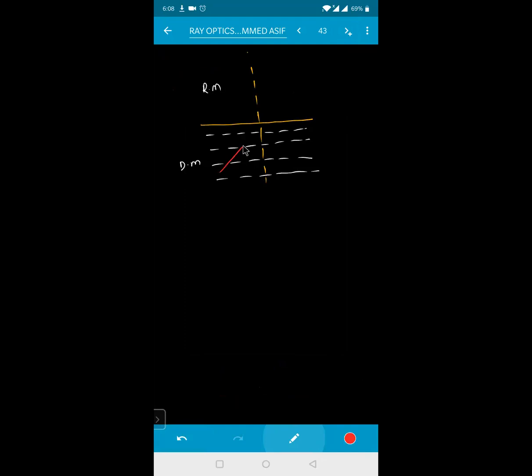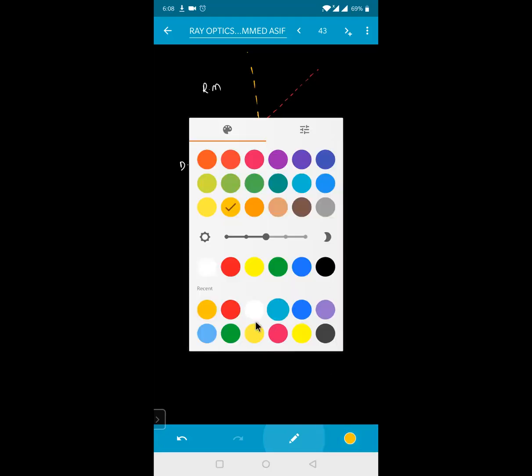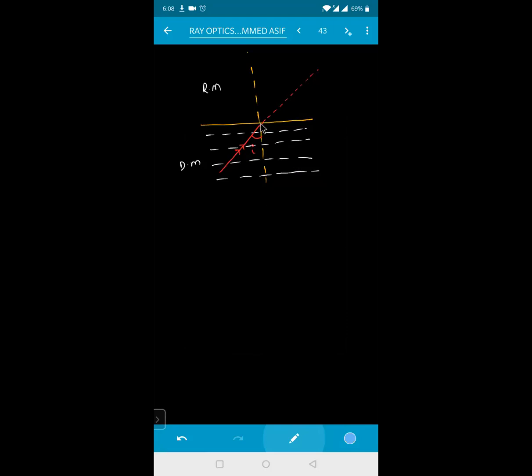So when a ray of light is incident from the denser medium like this, this is your angle of incidence. Actually, this ray of light should have traveled in a straight line like this if the medium had not been present. But due to the medium present, this ray of light is bending away from the normal like this. So this is your refracted ray, and this represents the angle of refraction r. This represents my angle of incidence, and this represents the angle of deviation, that is nothing but tau.